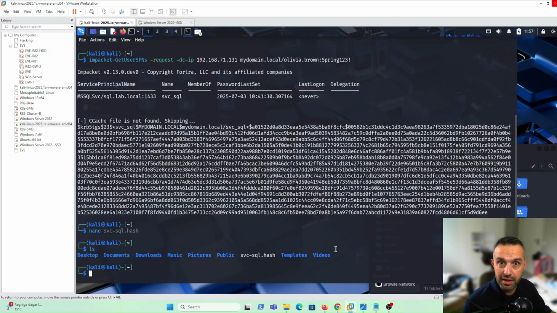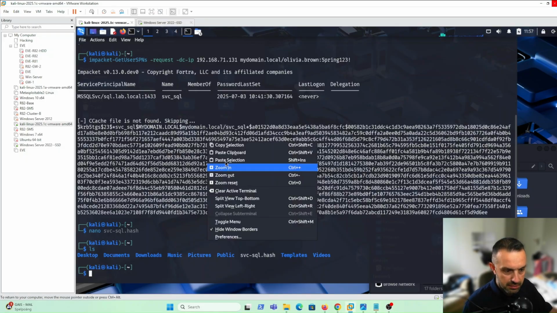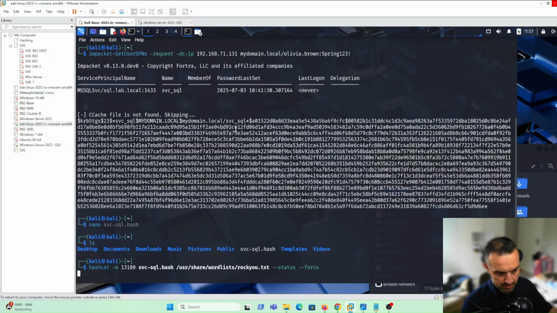Now we can crack that file using Hashcat. But what is Hashcat? Hashcat is one of the world's fastest and most powerful password cracking tools. It is widely used in cybersecurity, especially in penetration testing, digital forensics, and ethical hacking to recover or audit passwords from hashed values. We have this Hashcat command. Let's grab it and paste.